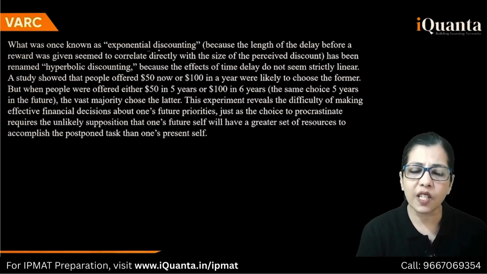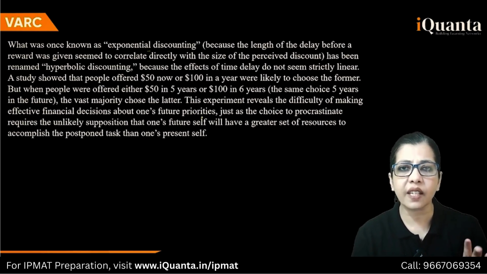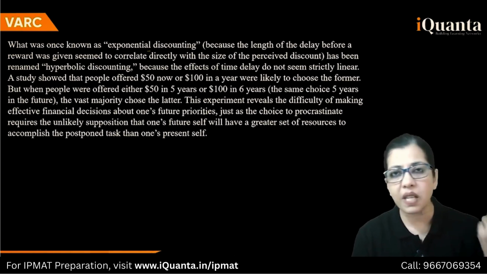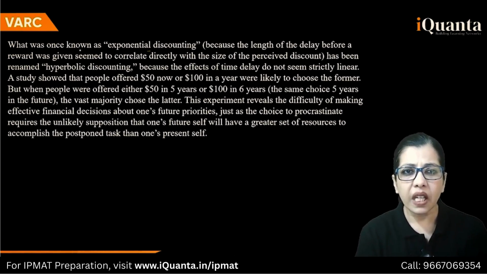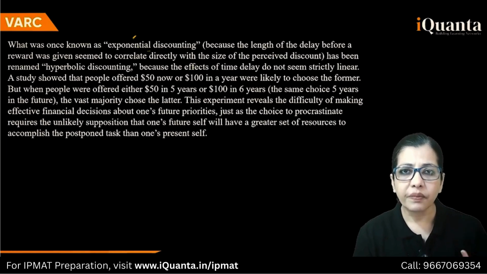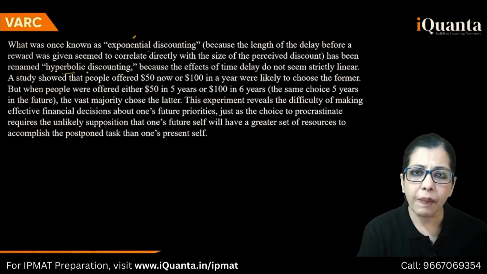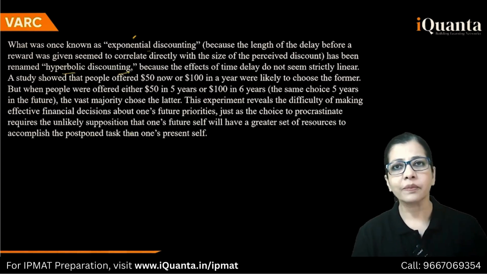What was once known as exponential discounting? Since there are only 3 paragraphs and these are easy to understand paragraphs, I'm discussing these. Otherwise, I would have done my skipping. What was once known as exponential discounting? Exponential results you get. Exponential discounting, quite high, quite fast. Length of the delay was given, okay, has been renamed hyperbolic discounting. Why?